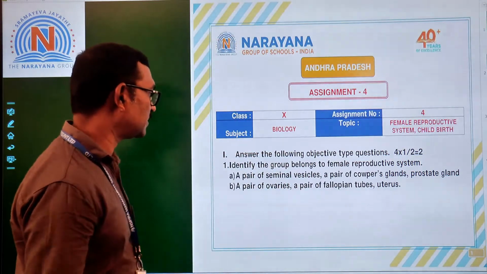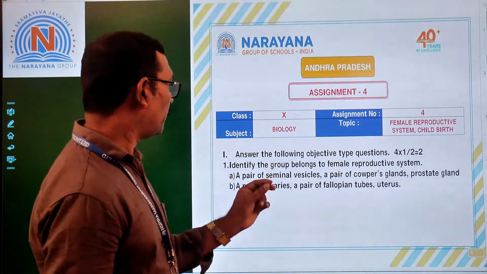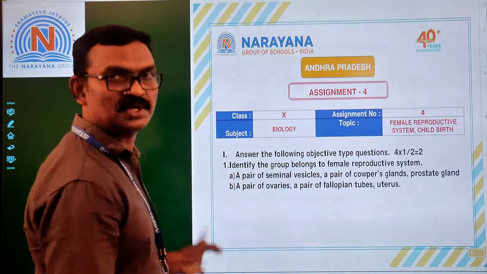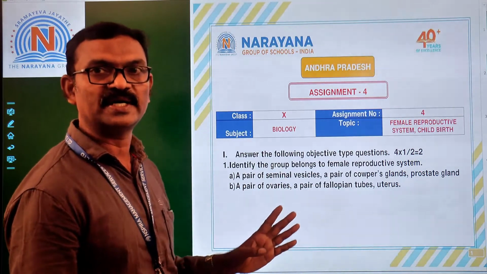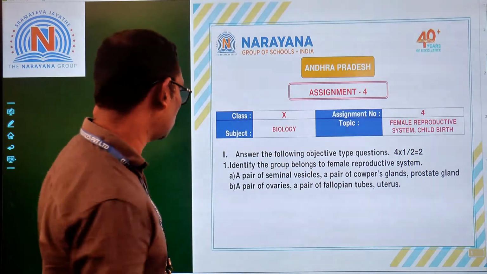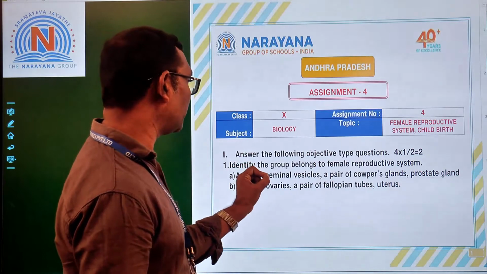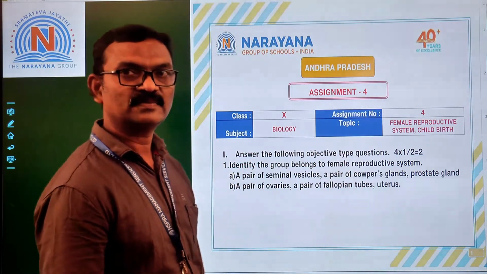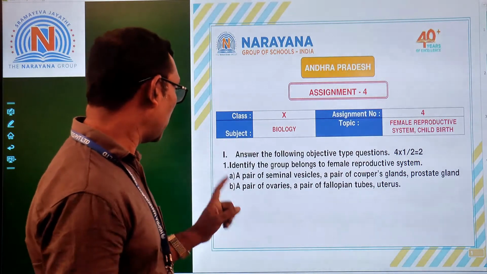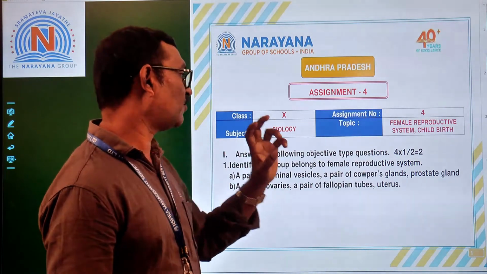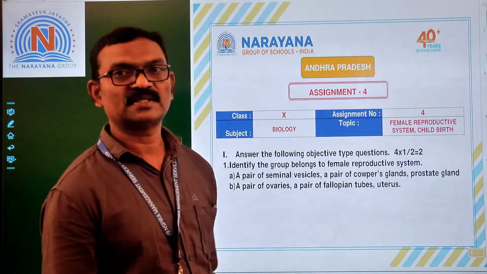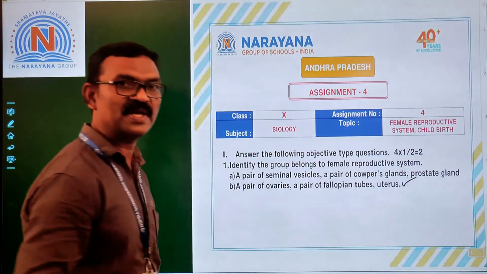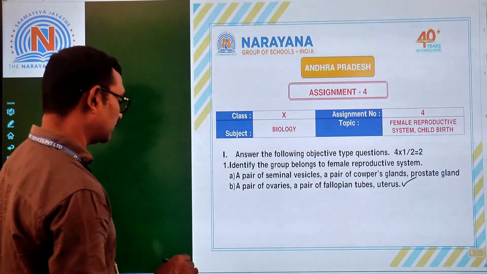Now let us see what the questions and their answers are. The first question is, identify the group that belongs to the female reproductive system. Here A group and B group are given to you. A group: a pair of seminal vesicles, a pair of Cowper's glands, prostate gland, this is male. And B: a pair of ovaries, a pair of fallopian tubes and uterus. Certainly the second one, that means B is the correct option.